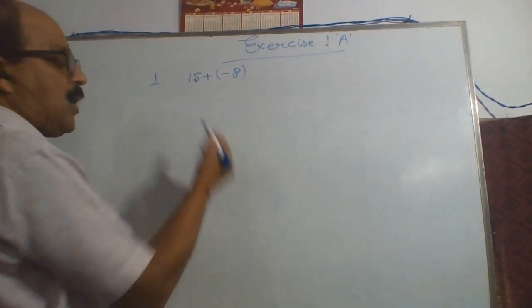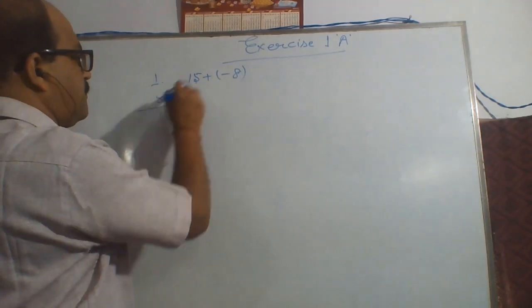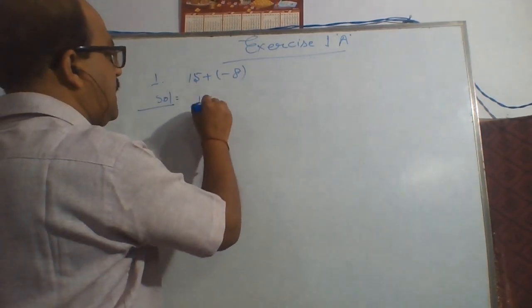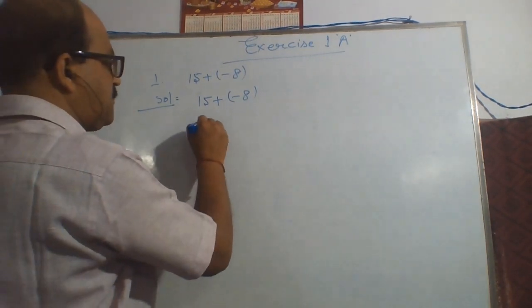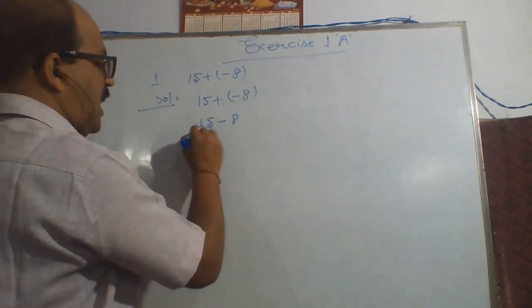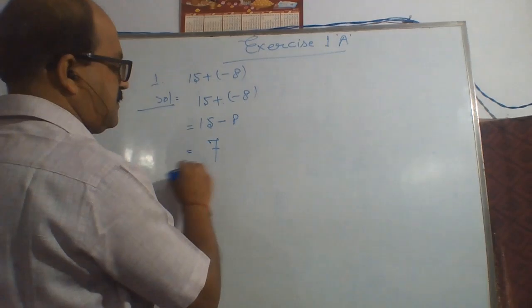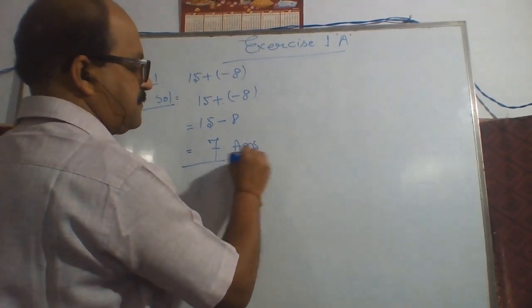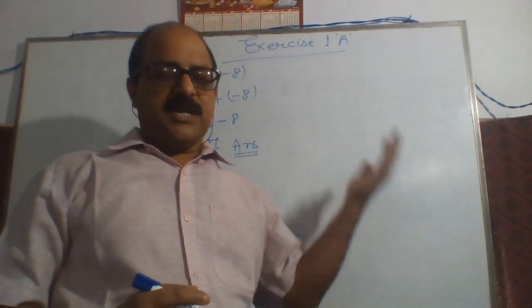So how will we solve? Write down first 15 plus minus 8. After that you will get the value 7. 7 is your answer. Now you will do some questions of the related exercise.